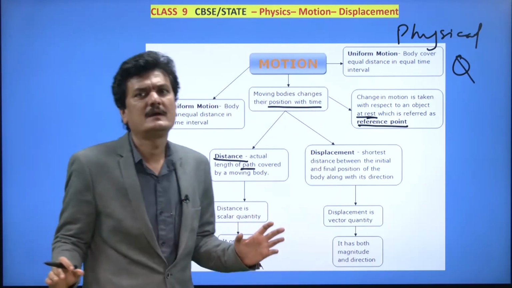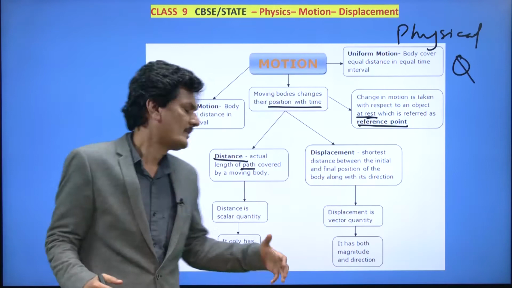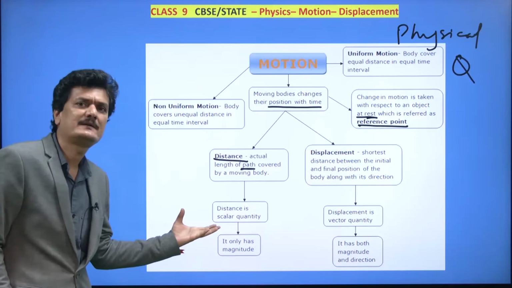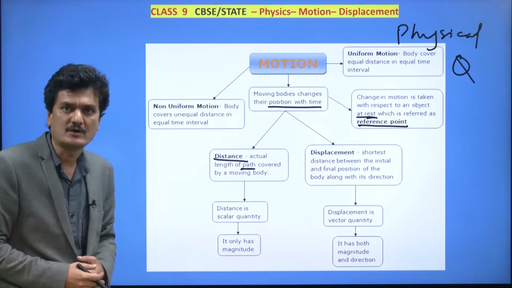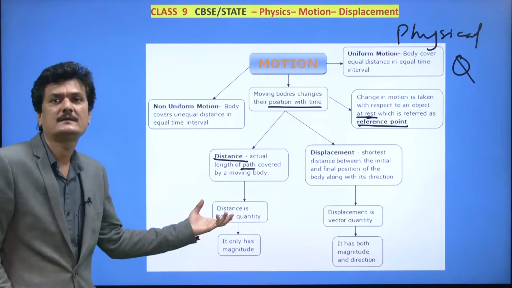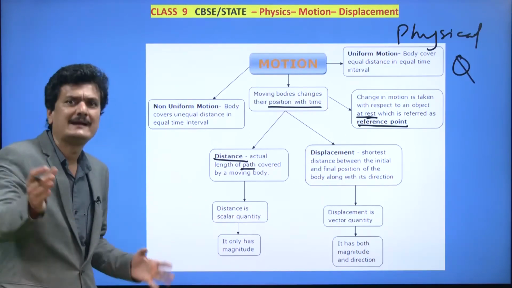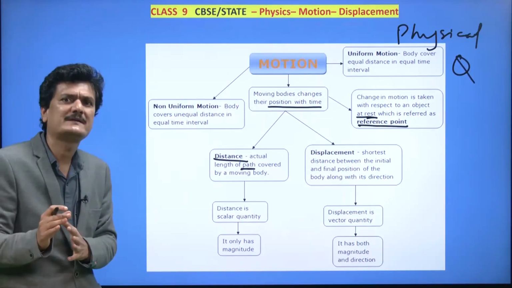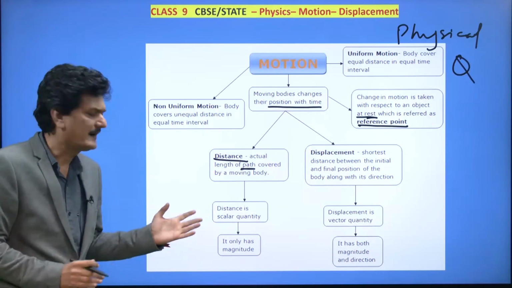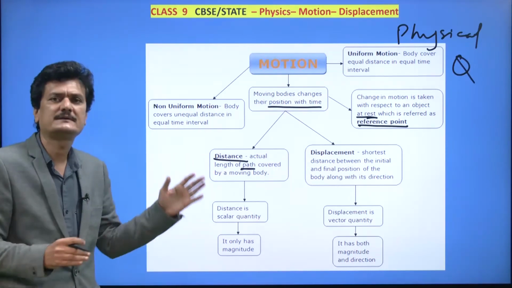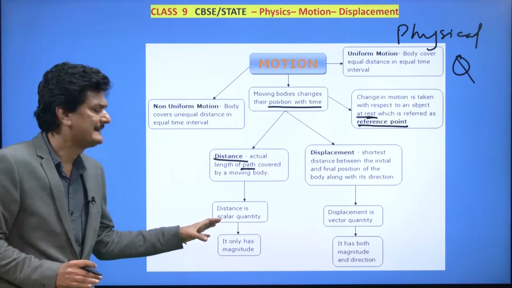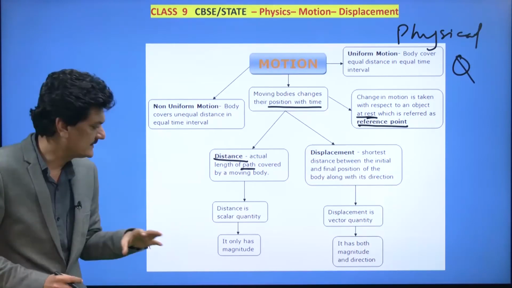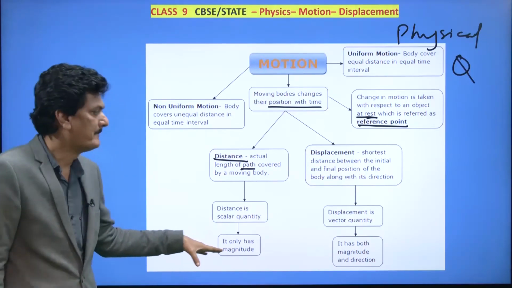Physical quantities. When we study these physical quantities, it's essential that we understand whether they are impacted by change in direction or not. Distance is a scalar, that's true. It's not impacted by change in direction. Whether the moving body changes its direction, travels in a straight line, or keeps on circling about, that doesn't matter. The magnitude of the distance won't change. Therefore, it's a scalar quantity and it has only magnitude.